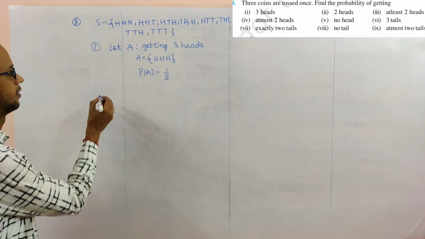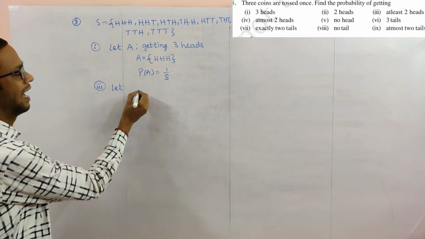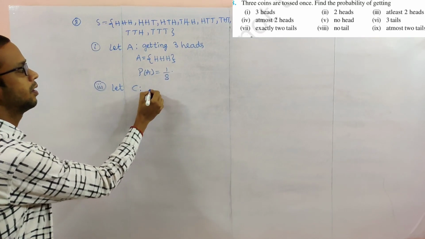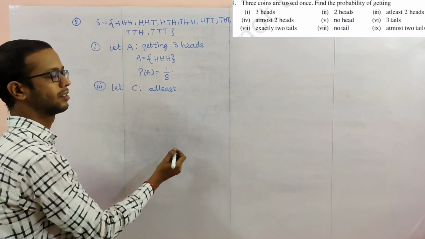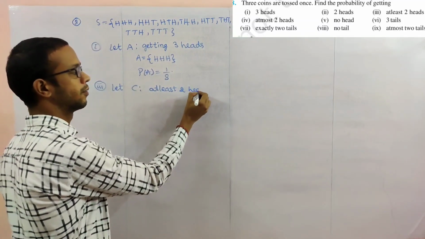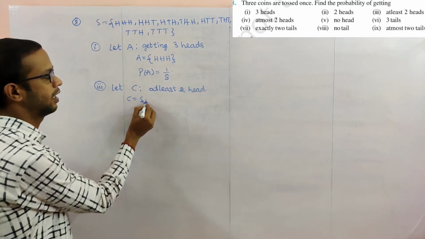At least 2 heads. Number 3. I am taking C, let C be the event at least 2 heads. What can we write?